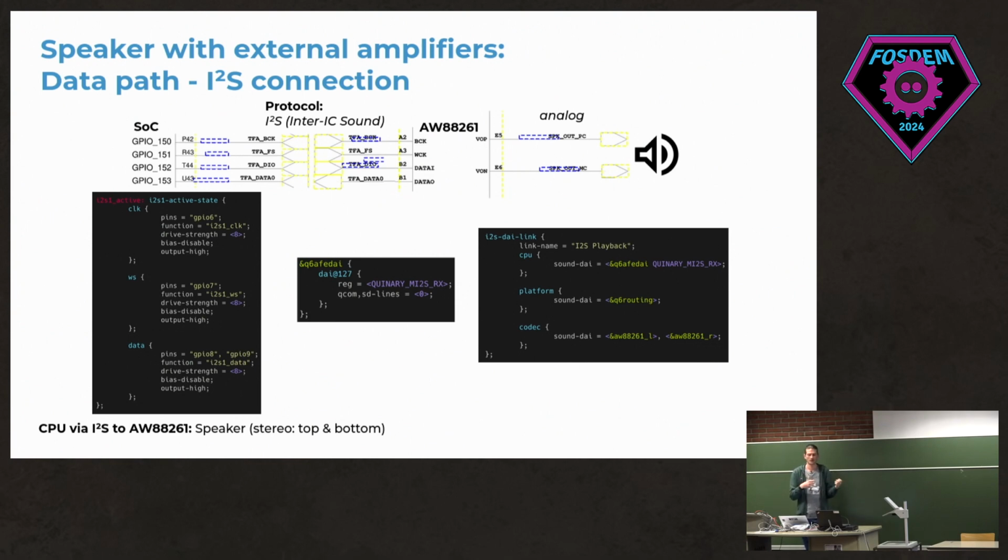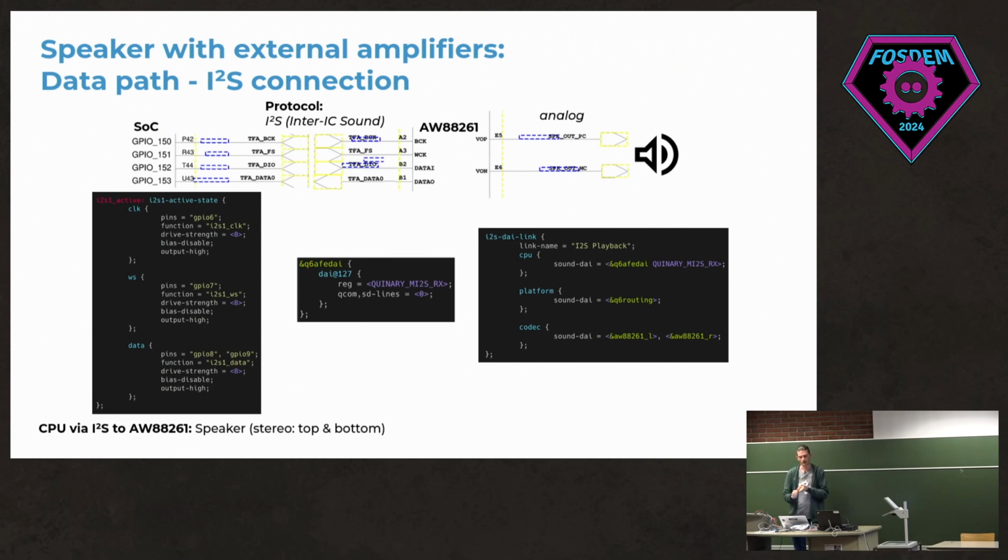You still need to send the audio data to the correct I2S bus, because the SoC has, I guess, 5 I2S buses. In this case, the quinary one is used, so primary, secondary, tertiary, quaternary, etc., and then quinary, so the fifth one. You need to configure this, and then you can set the sound device tree configuration to send data from, here for example it's called Q6AFE DAI, from the quinary basically to the amplifier. And then Linux knows that it should use the quinary connection, so GPIO 150 to 153.